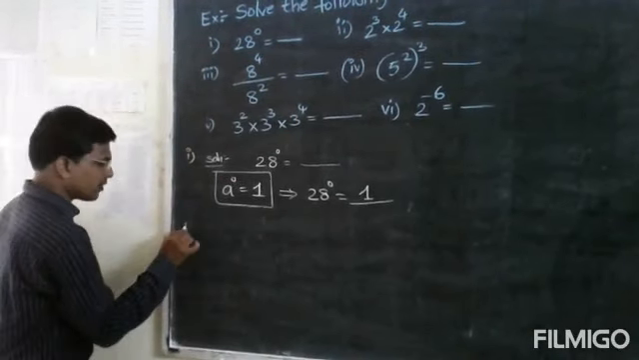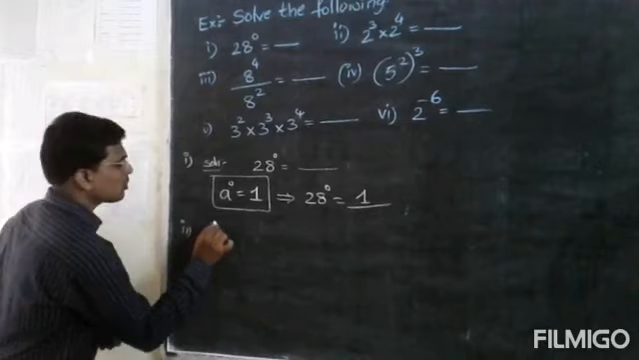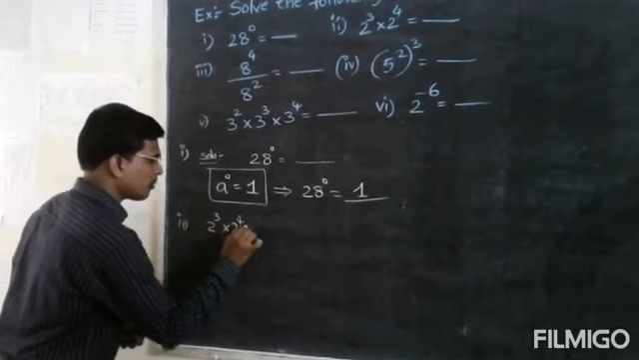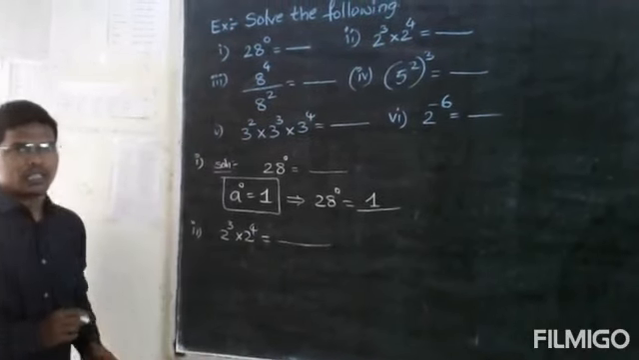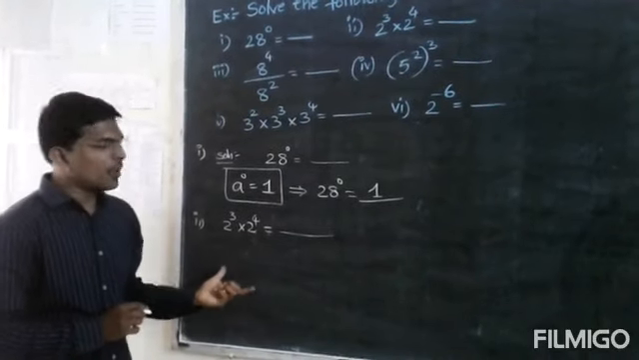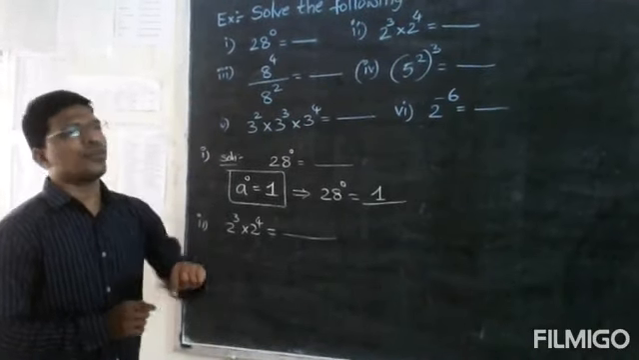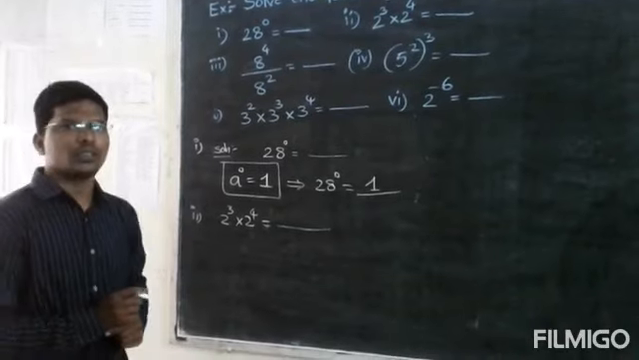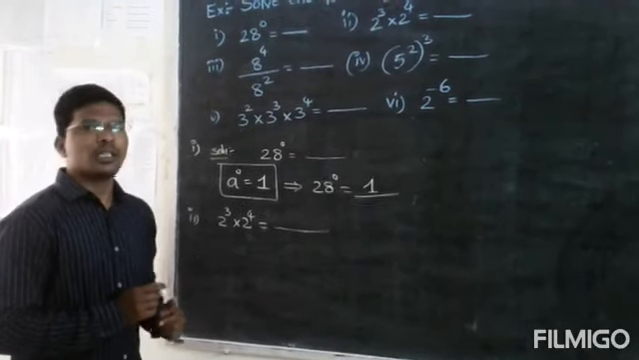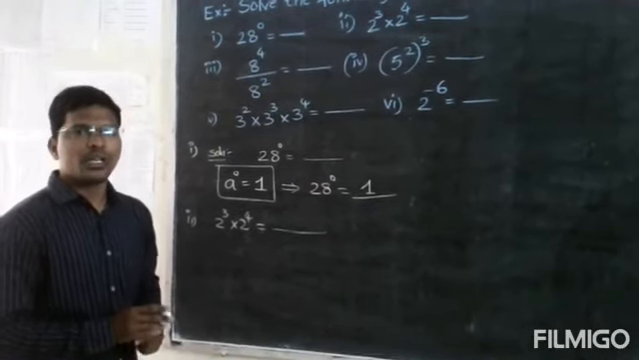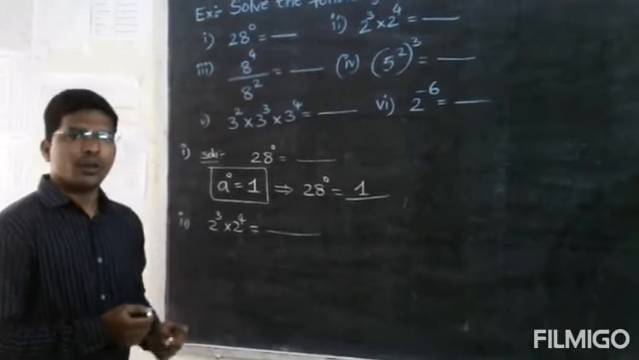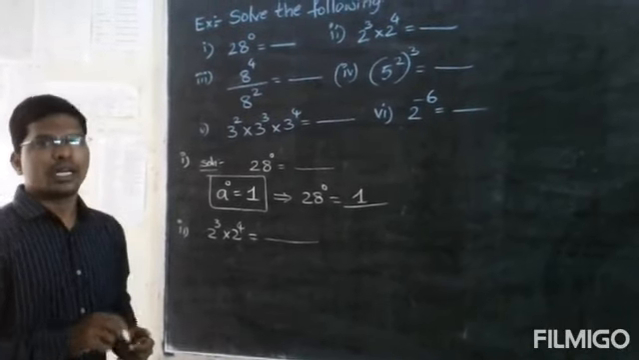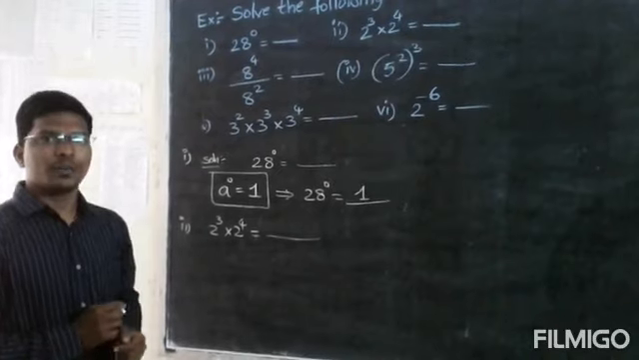Next, if you go to the second question: 2 to the power of 3 into 2 to the power of 4 is equal to dash. To solve these problems, you have to know all the formulas, all the laws of exponents. Then only you will be able to solve this. Otherwise, you cannot understand. Please try to read the formulas, and try to practice each and every law of exponents.